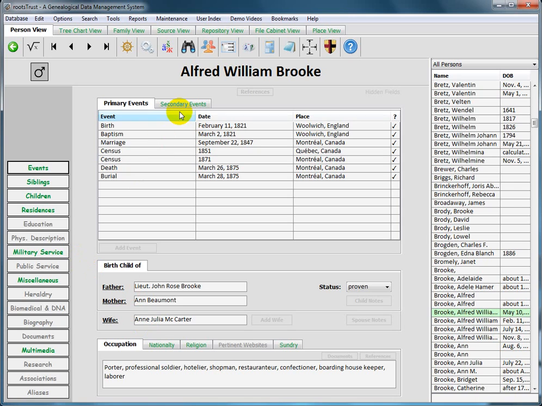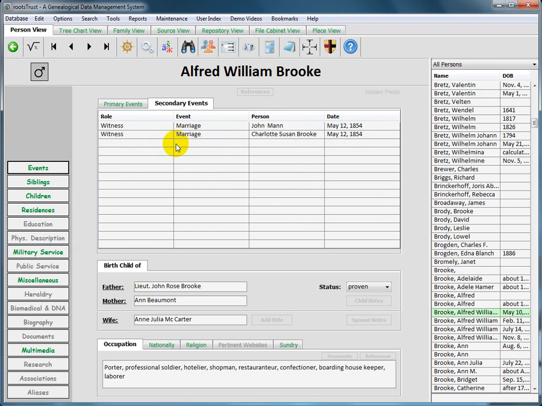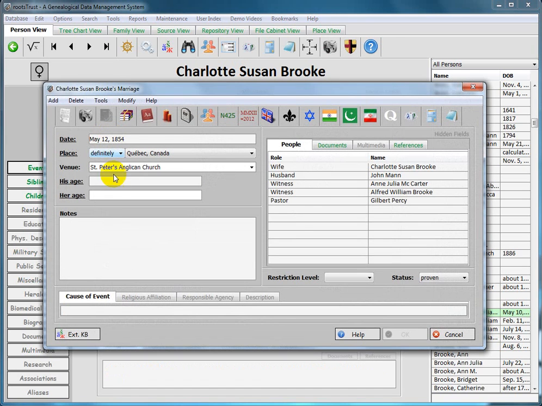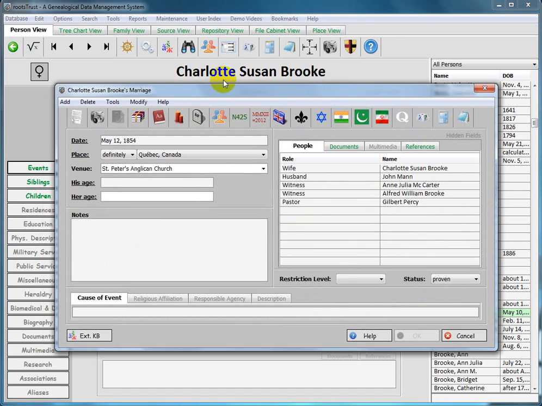So here we notice that Alfred William Brooke has a tab for secondary events. And in this table, we find one event for each of the marrying parties. His sister, Charlotte. So we click on that, and the event for Charlotte Susan Brooke, the marriage event, is loaded, and here is displayed.